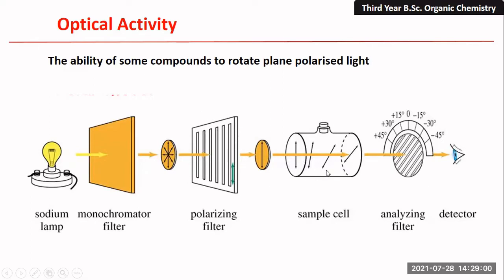When this light is incident on the sample, your sample is present here. If the molecule is optically active, then the light will be slightly deflected. You can see the direction of these lights: they were vertical, but they are slightly deviated by some angle. This deflection is considered optical activity. If this deflection does not occur, the molecule is optically inactive. Optical activity is measured by the polarimeter, in which the polarized light is rotated.